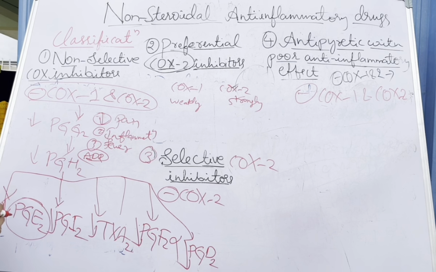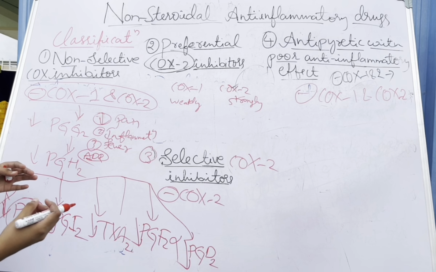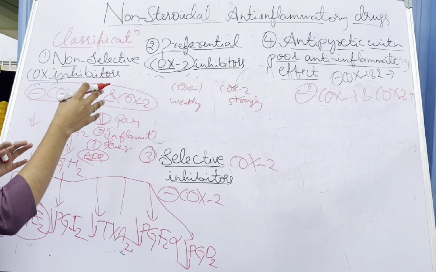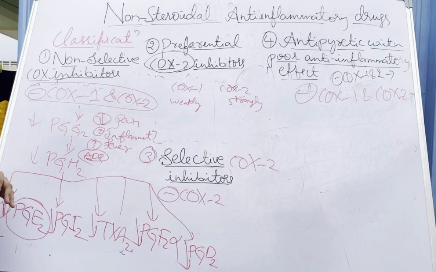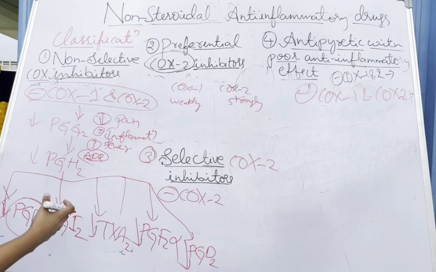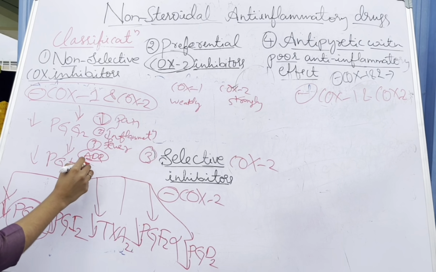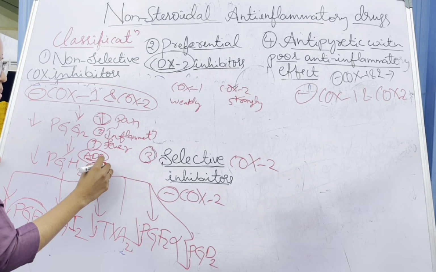But here the gastric mucosa is not protected. Why? Because we are inhibiting COX-1 and COX-2, and the synthesis is decreased. When the synthesis of all these substances decreases, it loses its protective mechanism, so gastric irritation is a major adverse effect of non-selective inhibitors. Okay, gastric irritation or peptic ulcer